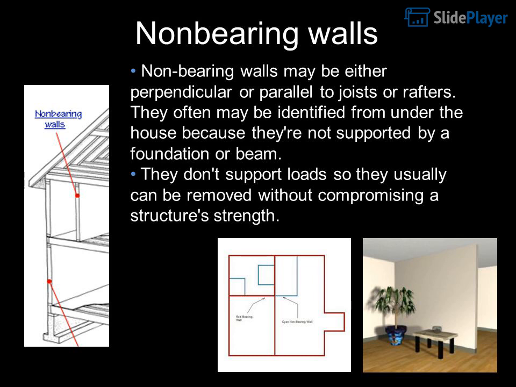Non-bearing walls. Non-bearing walls may be either perpendicular or parallel to joists or rafters. They often may be identified from under the house because they are not supported by a foundation or beam. Because they don't support loads, they usually can be removed without compromising a structure's strength.